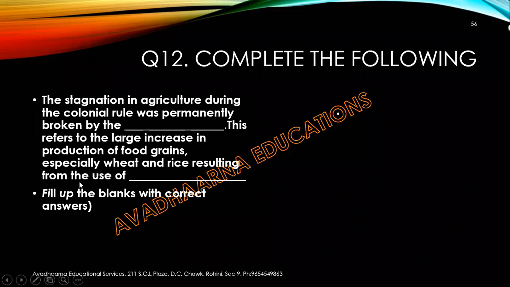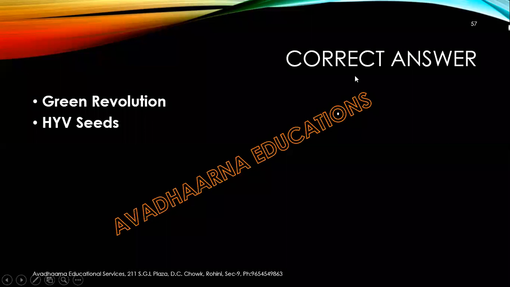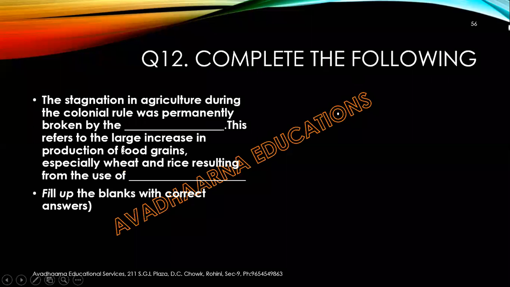Next question, complete the following. The stagnation in agriculture during the colonial rule was permanently broken by the dash. This refers to the large increase in the production of food grains, especially wheat and rice, resulting from the use of dash. Fill up the blank with the correct answer. Take your time. And the correct answer for both the blank is first, Green Revolution, and second, HYV seeds.